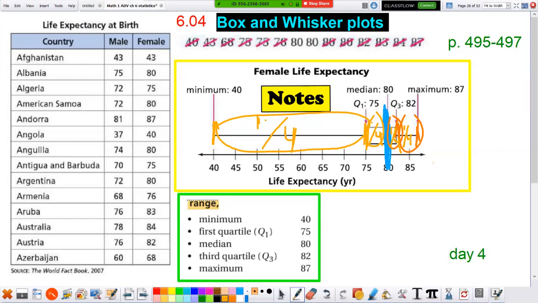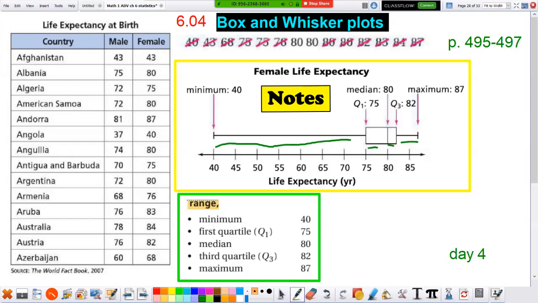So one thing you can see is that maybe you live older than 80, but you don't live a lot older than 80. If you live less than 80, you might live a lot less than 80. So we've divided, once again, the groups into 1, 2, 3, 4 groups. People over 80, not much. So the box and whisker plot kind of gives you a visual. Let's learn a little bit more about this. Next page.